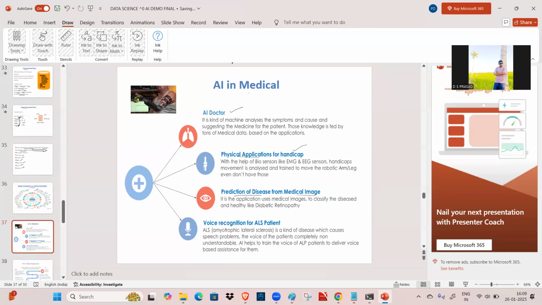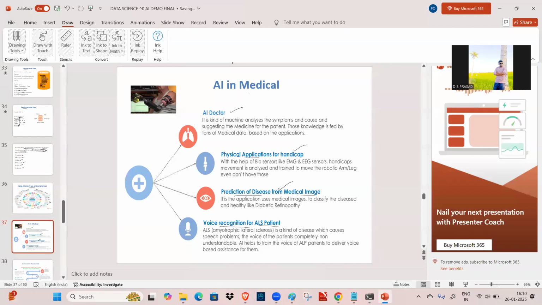If the disease is there, what is its severity, whether he has cancer or not, we are going to identify that. If he has cancer, what is the stage of the cancer? Is there any treatment to cure that cancer? These concepts we are going to learn and build with respect to the AI model, and voice recognition for ALS patients.